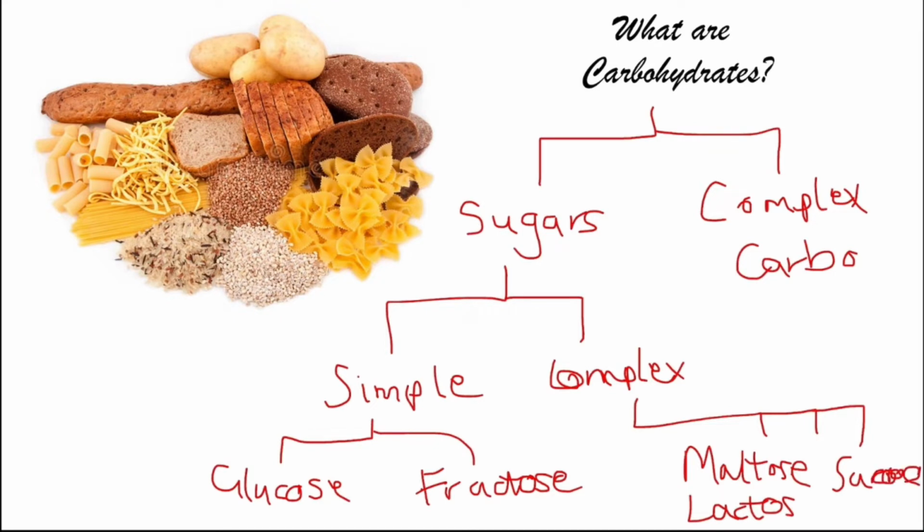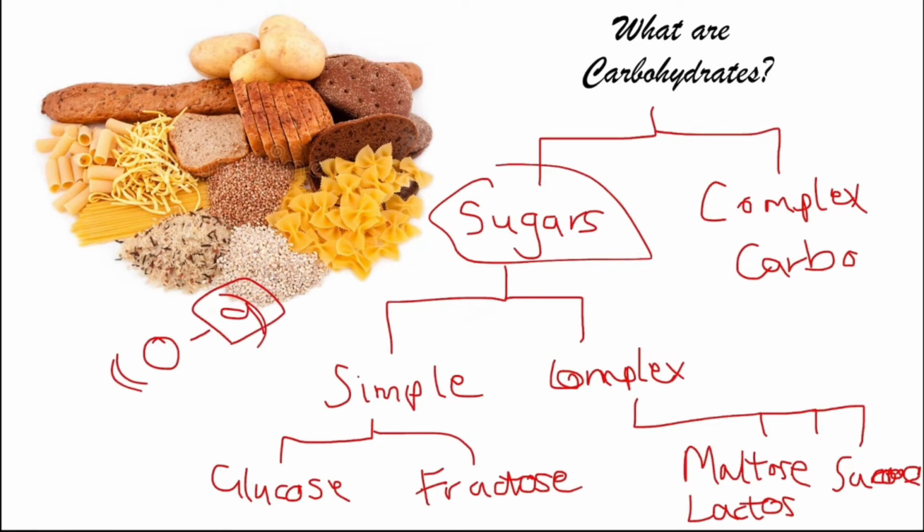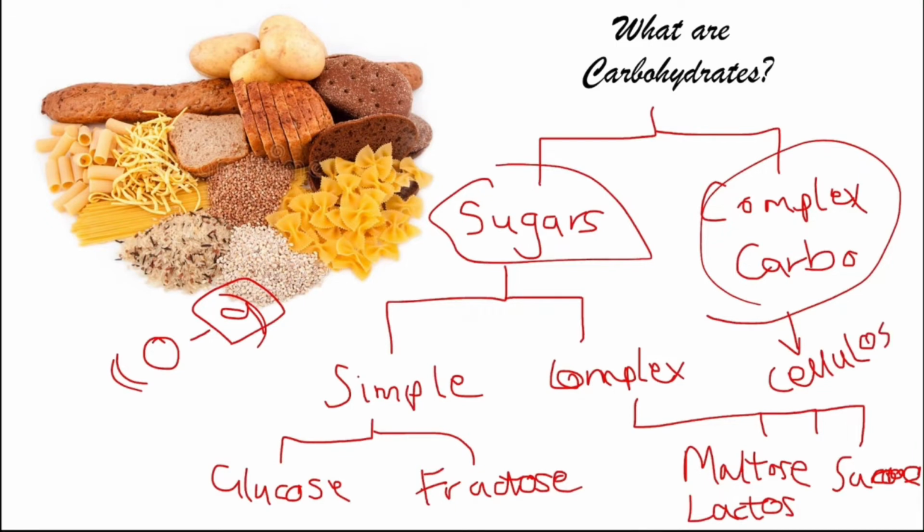Now, sugars have 0 to 9 units. If the units extend beyond 9, it converts to complex carbohydrates. The example for complex carbohydrates is cellulose, which is present in the plant cell, as we have learned in our previous chapters. So, to the next slide.